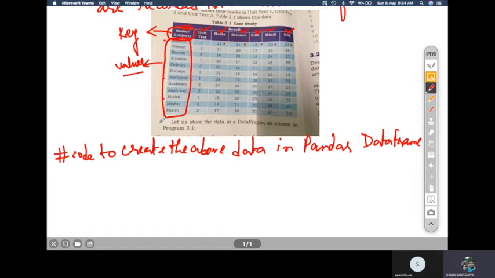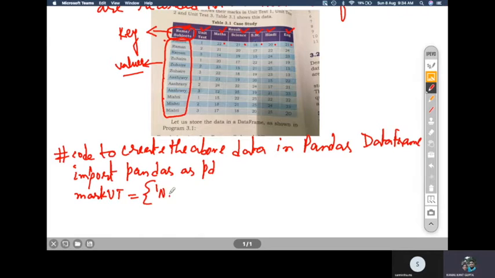So let us create those things. Let us create a dictionary like that. First we have to write import pandas as pd, and then we create a dictionary of marks in UT. So marks_UT is equal to, and here we will first have the first column name, that is name, and inside that name I will create this list.